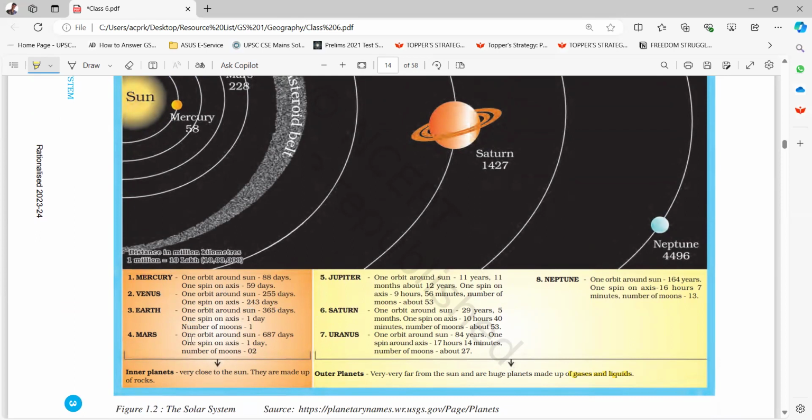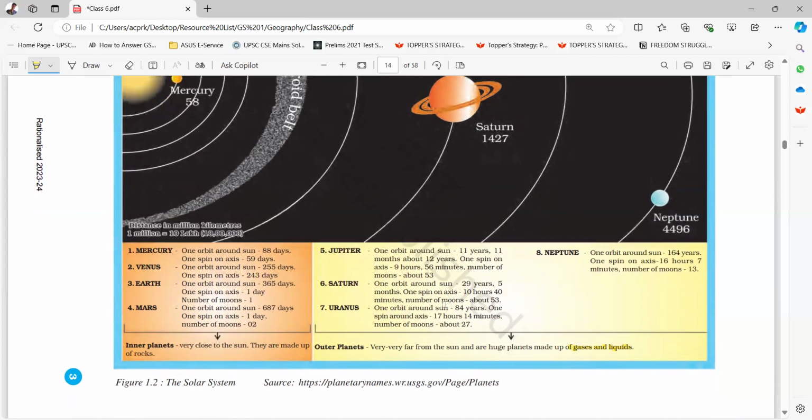Mars, one orbit around the sun, 687 days, one spin on axis, 1 day. Number of moons, 2. Outer planets are very, very far from the sun and are huge planets made up of gases and liquids. They are Jupiter, Saturn, Uranus, and Neptune. Jupiter, one orbit around the sun, 11 years, 11 months, about 12 years. One spin on axis, 9 hours, 56 minutes. Number of moons, about 53.